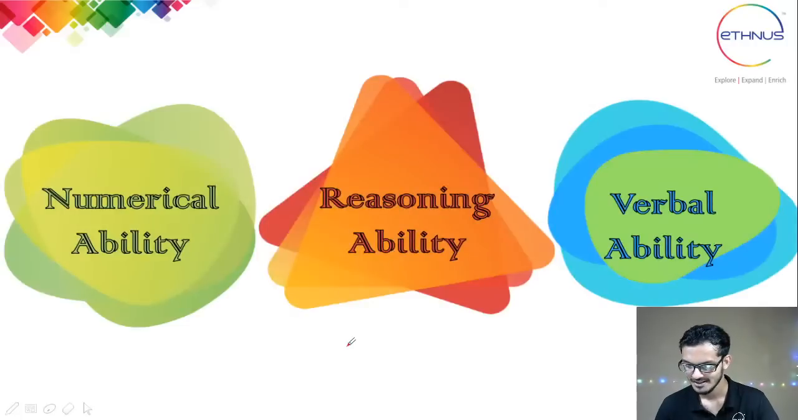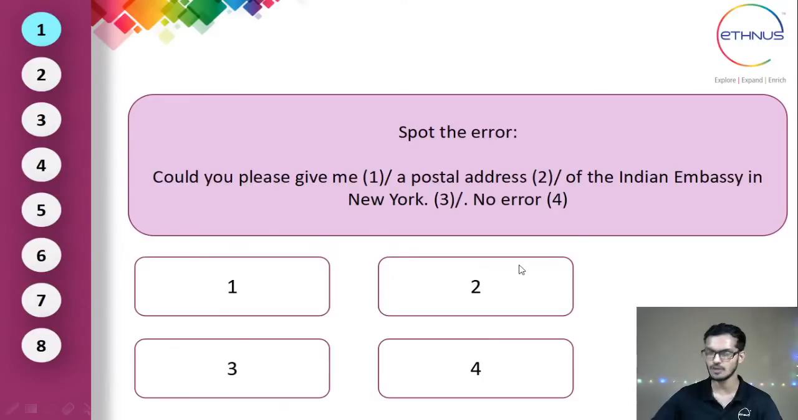Yeah, so let's see some questions related to verbal ability also. I'm not going to go for all the questions, but some. So this was one of the questions which was asked. You have to spot the error. So which one did you select during the TCS NQT mock test? Where do you think is the error? There are 4 parts here. The first one is, could you please give me a postal address of the Indian Embassy in New York? No error. These are the 4 options. If you don't find an error, you can select no error.